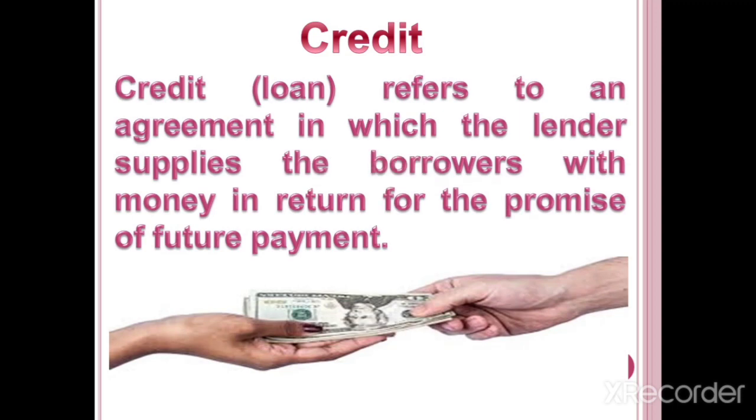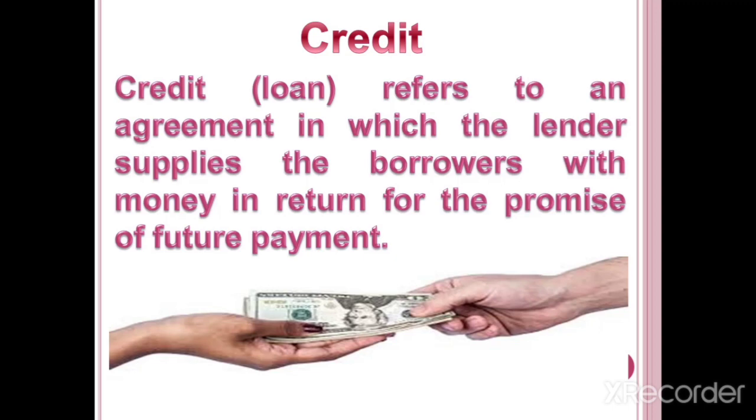Credit refers to an agreement in which the lender supplies the borrower with the money in return for the promise of future payment. What is credit, children? It is an agreement between two parties. Two parties means a lender and a borrower. Lender giving money to the borrower in return for the promise of future payment. This is called credit.